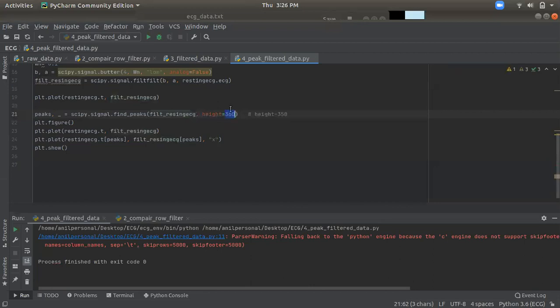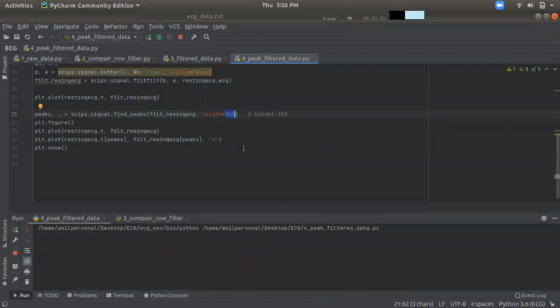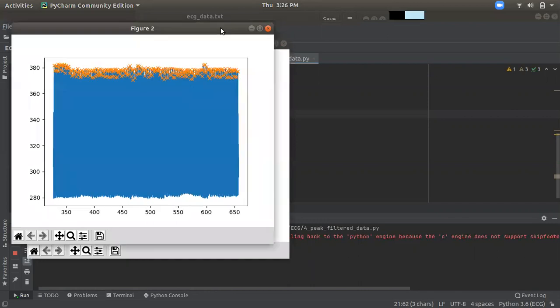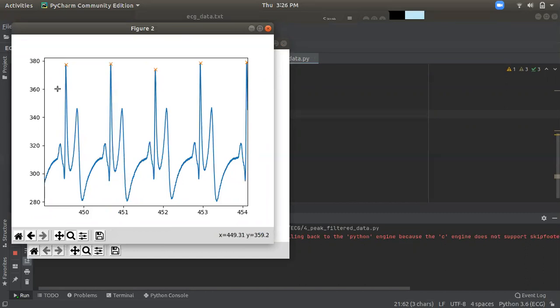So before that, let's do something else. As you can see now, it marks the peaks which are above 360.